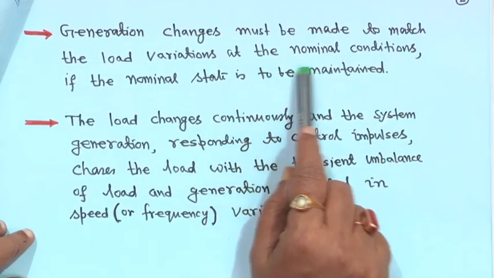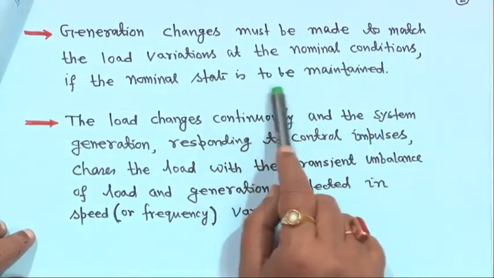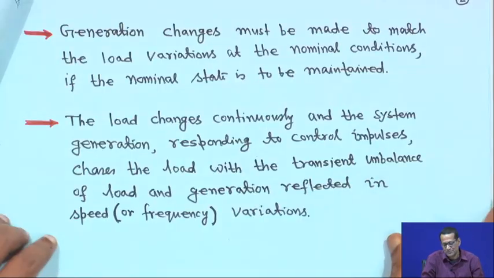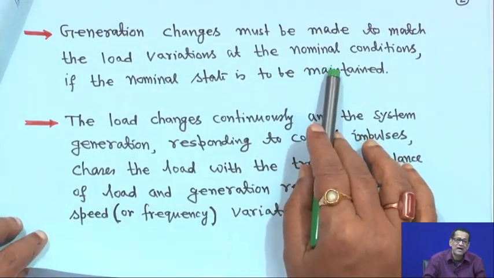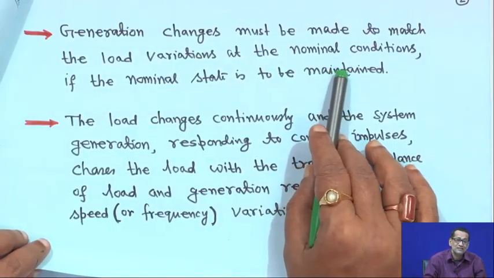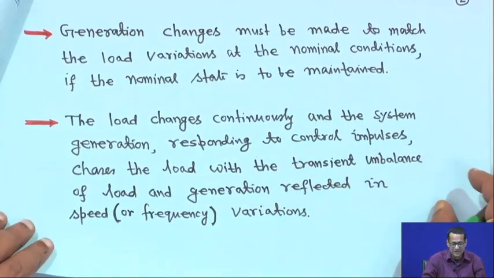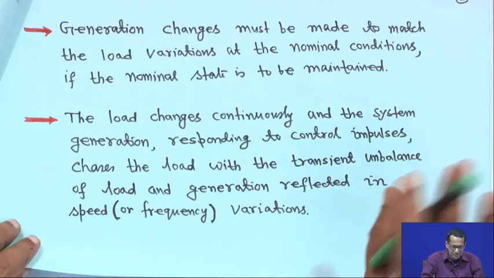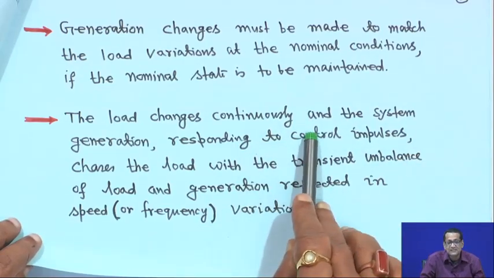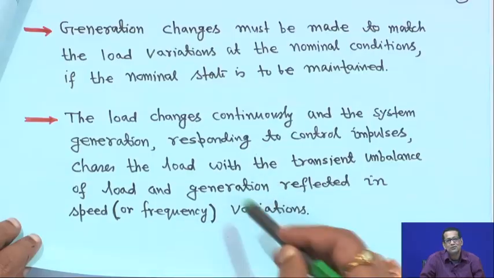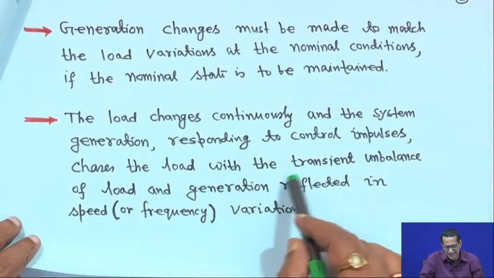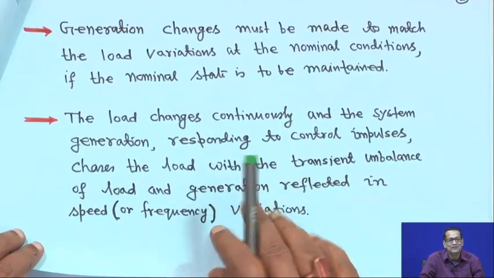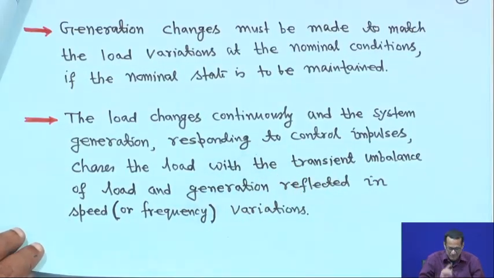That is why generation changes must be made to match the load variation if the nominal state is to be maintained. If we want to maintain this nominal state, then naturally generation and load should match. If not, it will show up in some way as a departure of the system frequency, which we will come to later. The load changes continuously in the power system, with switching on and off going on. We are not considering any fault studies here; we are considering normal operating conditions.